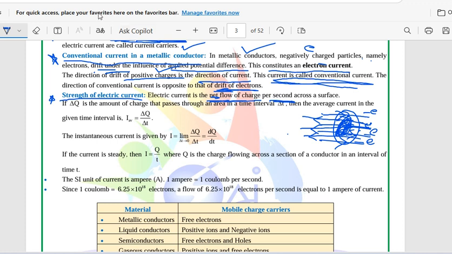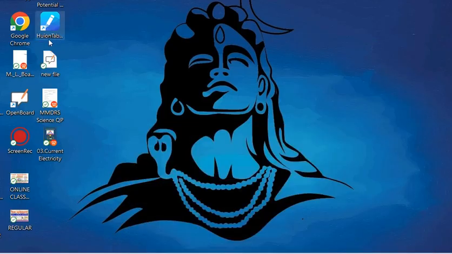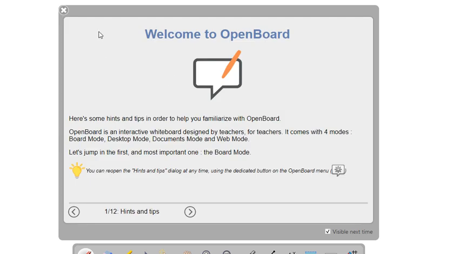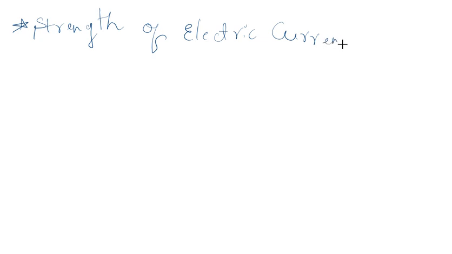Let me discuss it with a proof. We have learnt about electric current, right? Now let us discuss the strength of electric current. What is the strength of electric current? Please note this down.